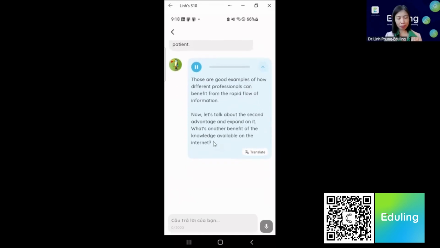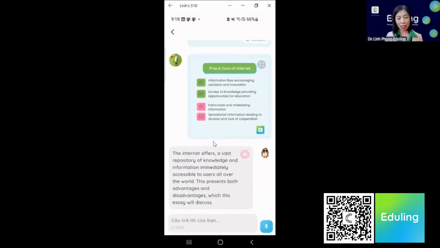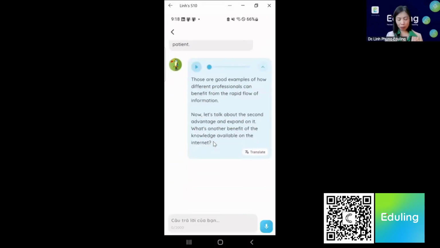Now, let's talk about the second advantage and expand on it. What's another benefit of the knowledge available on the internet? Okay, so I can check the notes, so I can think of my own idea. Access to lectures, videos, articles on the internet also provides students with opportunities to develop their knowledge and gain access to higher education and employment opportunities.